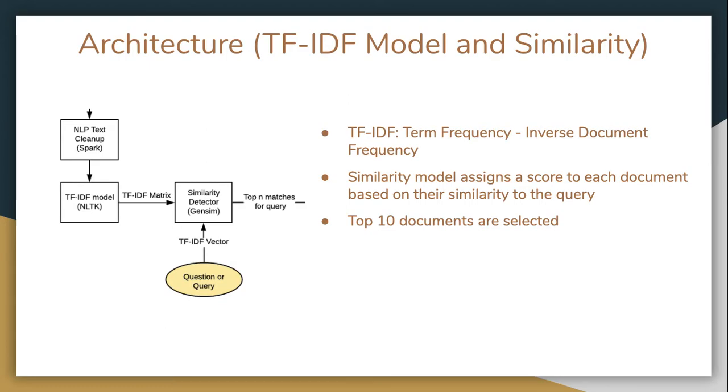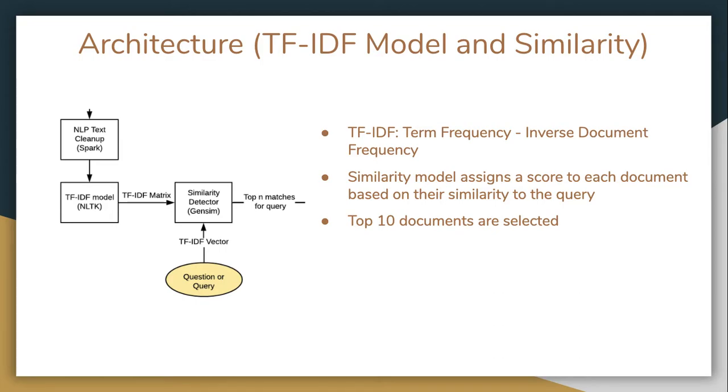Once the data was cleaned, we then passed it along to a TF-IDF model that we created using the library NLTK. TF-IDF stands for Term Frequency Inverse Document Frequency, and it serves as a measure of how frequently a word appears in a single document versus the entire corpus of documents, and is intended to show how important a word is to a single document, and therefore how much weight it should be given by the model.